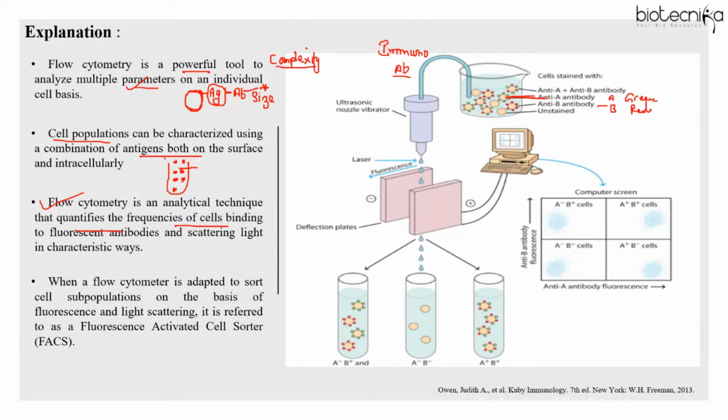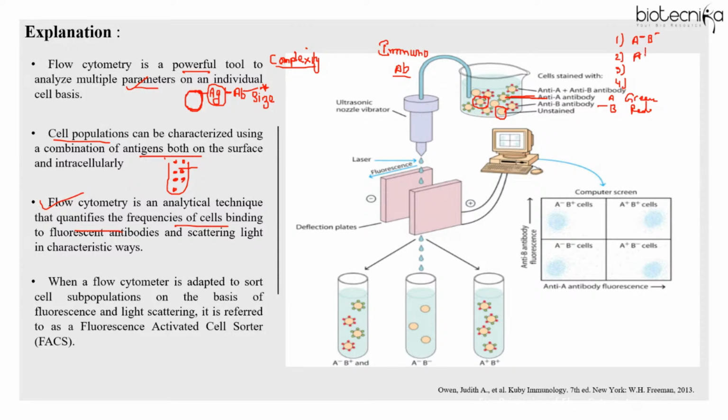Now this is a mixture of cells. You can see some cells don't have A or B antigen, some cells have both A and B antigen. So we have four types of cell population. One has no A or B antigen. So I can represent it like this: A minus B minus. Here minus doesn't mean charge. It means absence of A and B antigen on the cell.